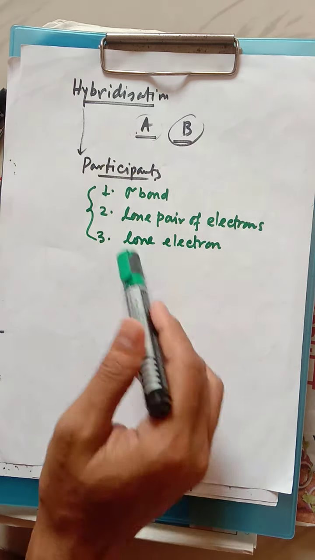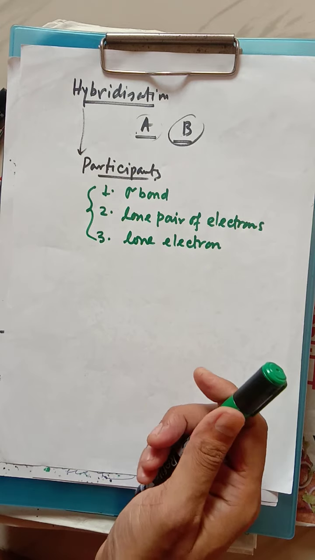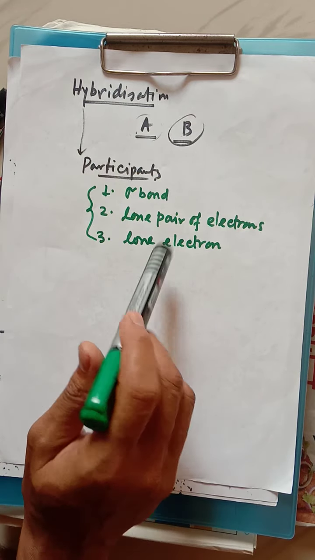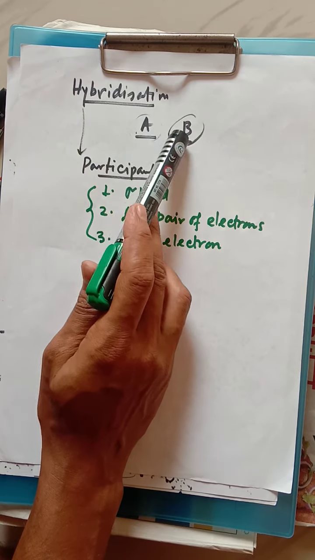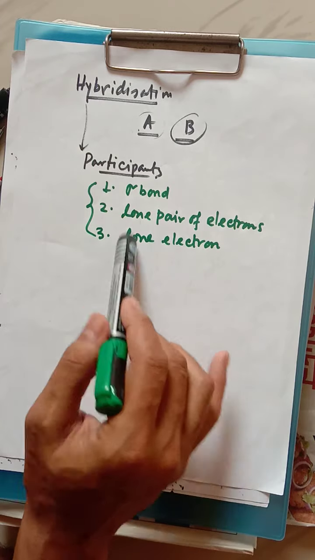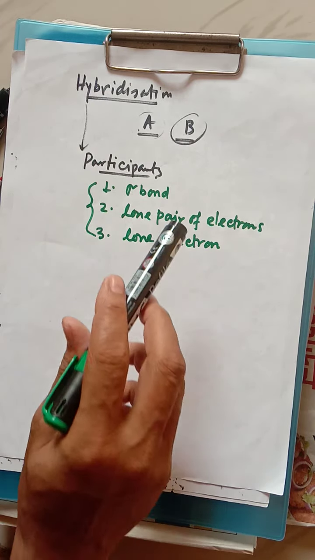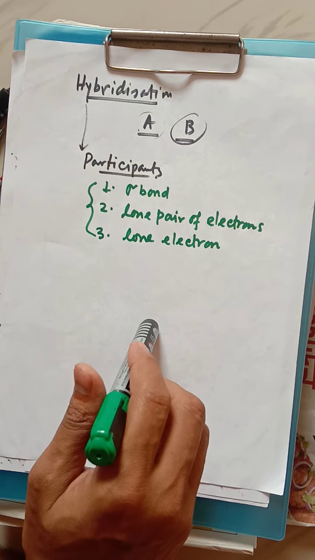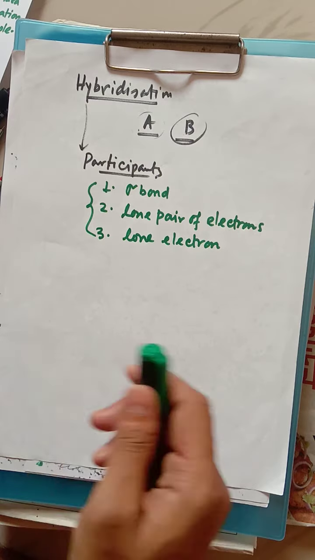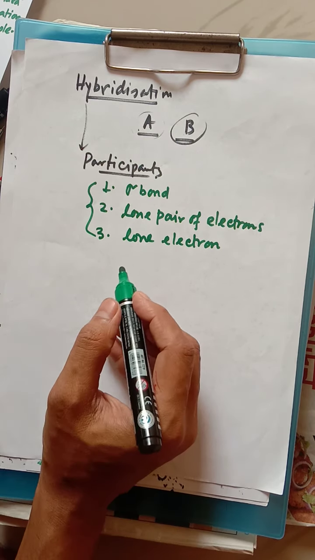It will be much clearer when we go into finding the hybridization of a molecule. One more thing: a pi bond is absent here. Whenever a pi bond is there between A and B, it will not be involved in the hybridization. So this is a very important part. We have to remember that. So these are the participants. Depending on the participants, we can find out the hybridization of a particular molecule. It will be much clearer in the upcoming video.